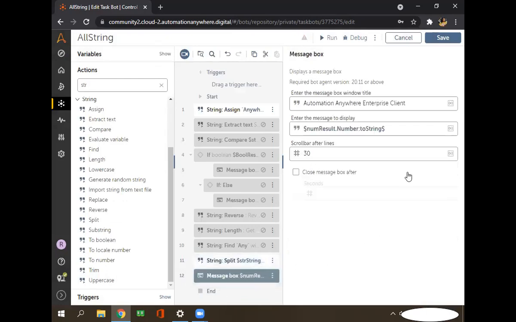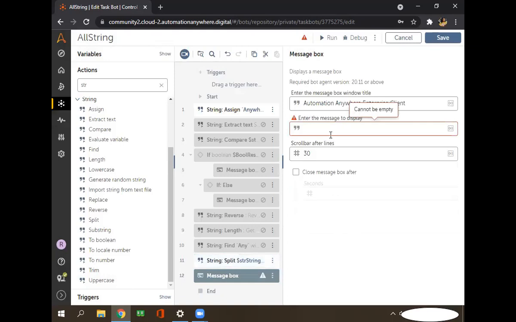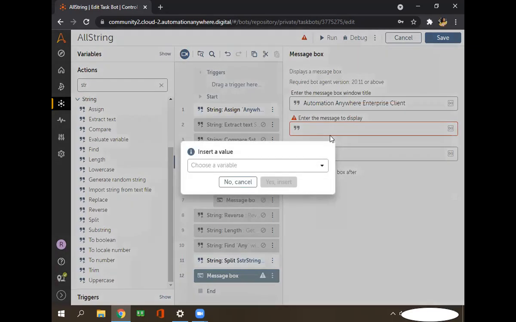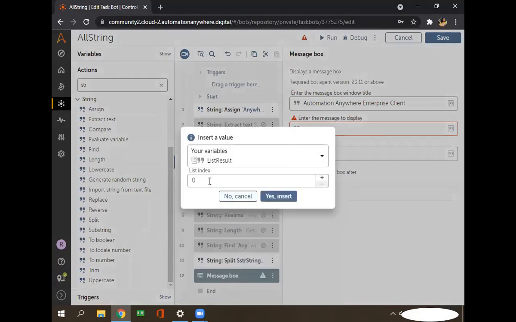Right now I want to display index number 0 only. So for that, press F2, list result, select this one. It is asking at which index you want to display the value. For me, I want to display whatever value is contained at the index number 1.